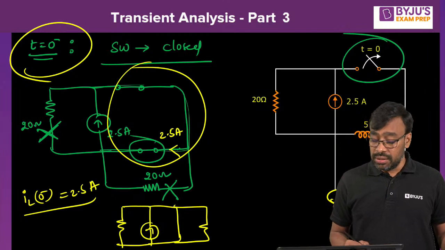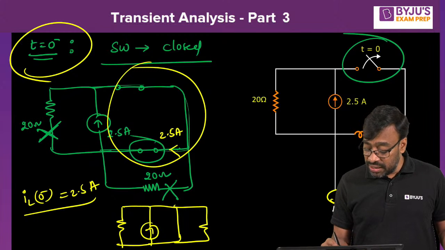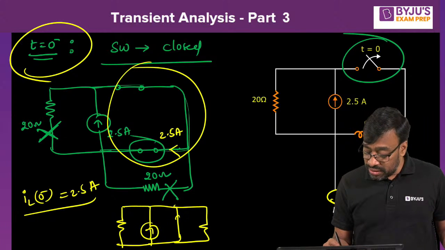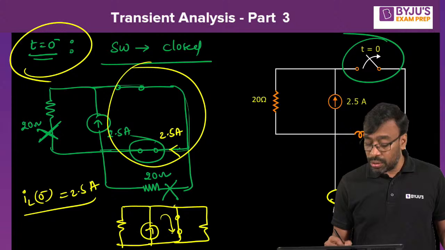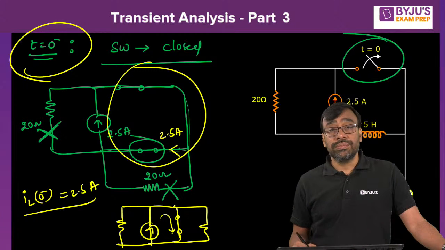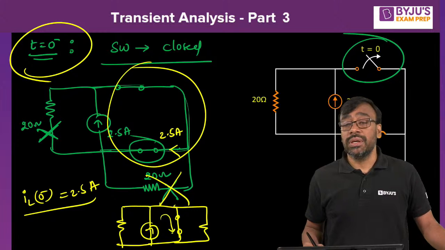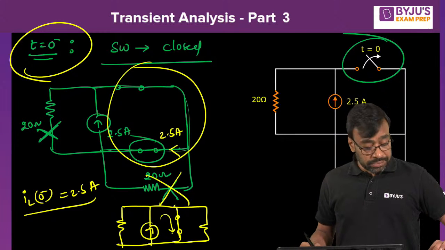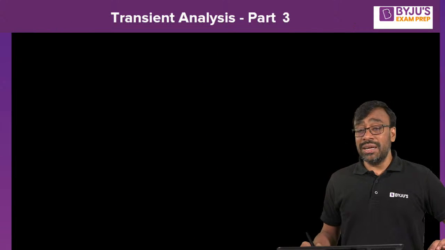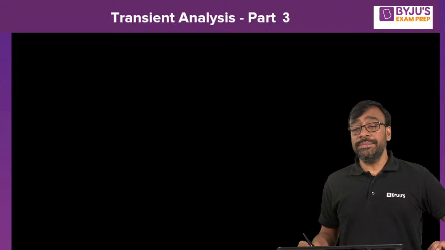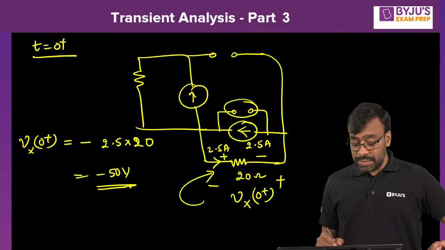Here is a short circuit. Here is a short circuit. But entire current is passing through what? The inductor only. Yes or no? Because it is not flowing any current. Entire current is passing through the short circuit. Arvind, very good. Okay. Hope you understand, Divya. Is it clear? You got that answer? Minus 50 volts, Divya.